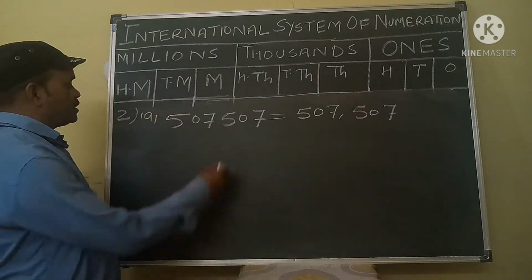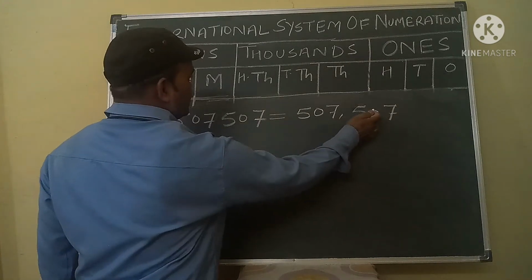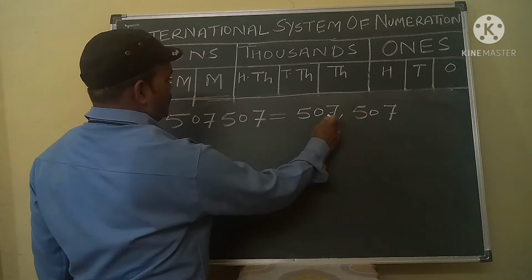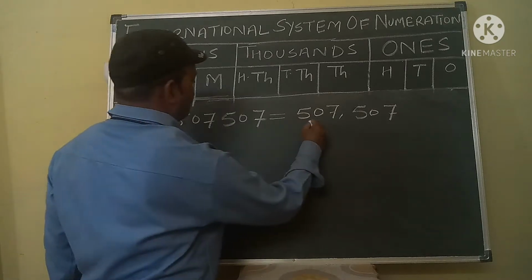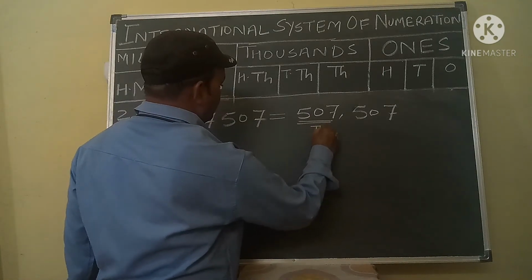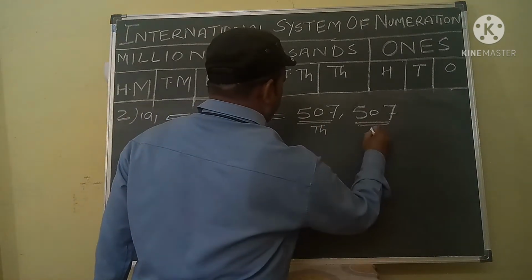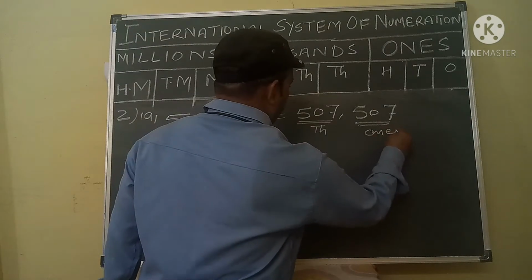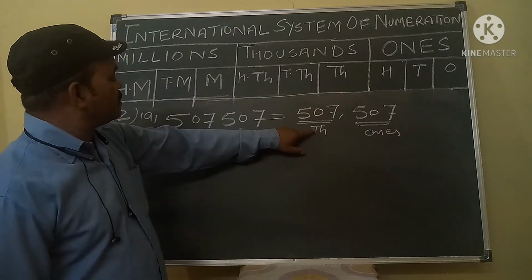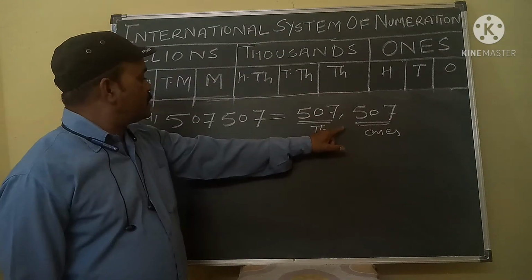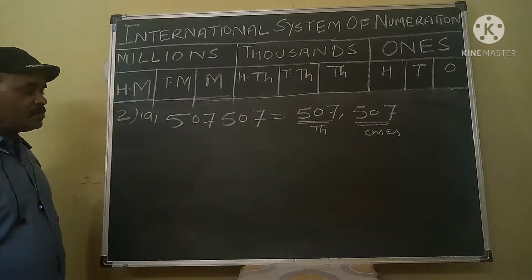Now look here, this number you can write in a mathematical statement: ones, tens, hundreds, thousands, ten thousands, hundred thousands. The meaning is 507 is in the thousands period, and 507 is in the ones period. So how can you write it?